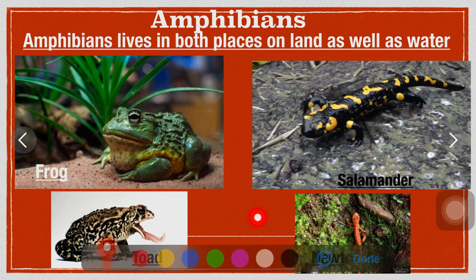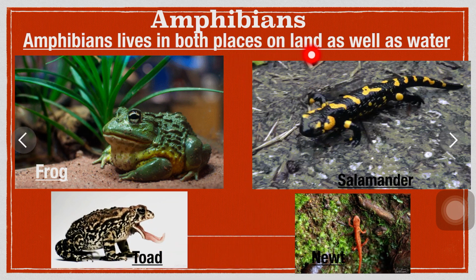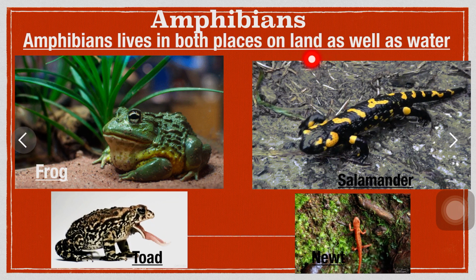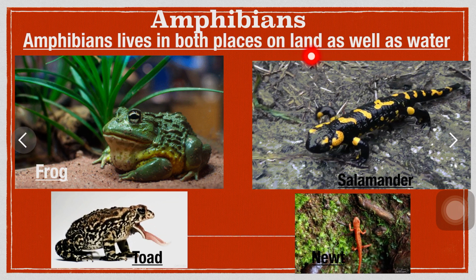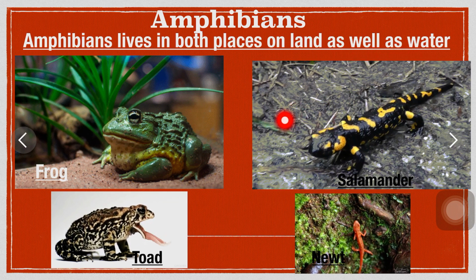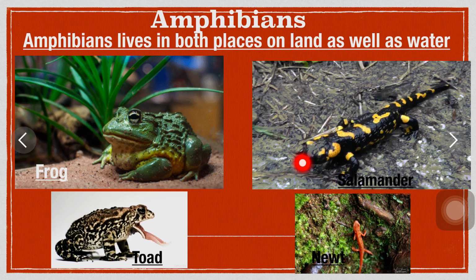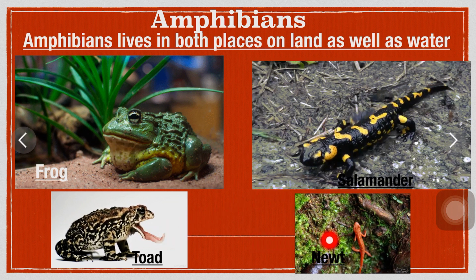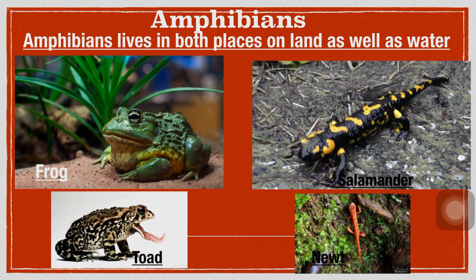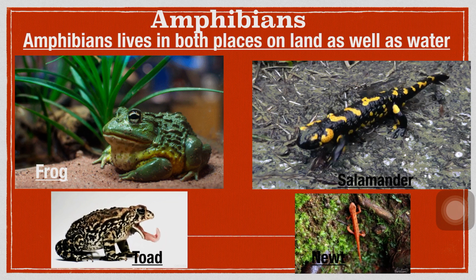Amphibians, which rely on a combination of aquatic and terrestrial habitat, means which live in both places, on land as well as in water. For example, frog, salamander, toad, newt, etc. These animals live on land as well as in water.